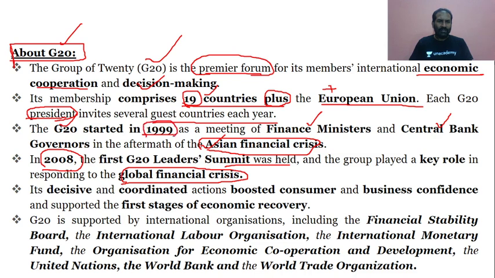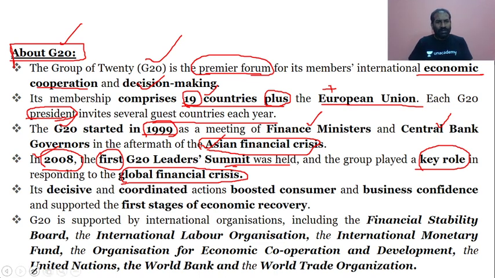The summit took place in 2008, wherein the G20 leaders played a crucial, key role in responding positively and coming up with innovative ideas on how to tackle the global economic recession.